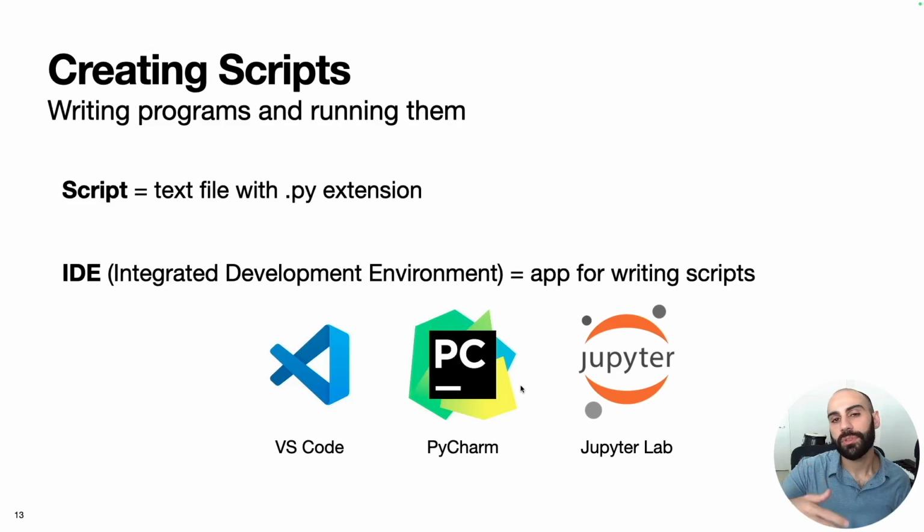But you can of course use whatever IDE or application you like to create Python scripts. Another one that I've been playing around with recently is called Cursor, which kind of went viral on Twitter. The thing with Cursor is that it's AI native. It integrates large language models into the user experience to help you write code faster. And of course there are other IDEs and co-pilots that do things like that as well.